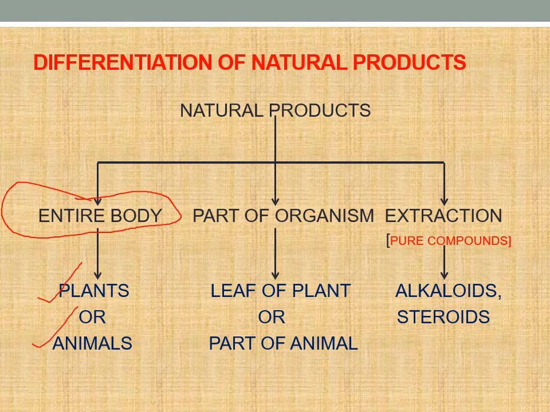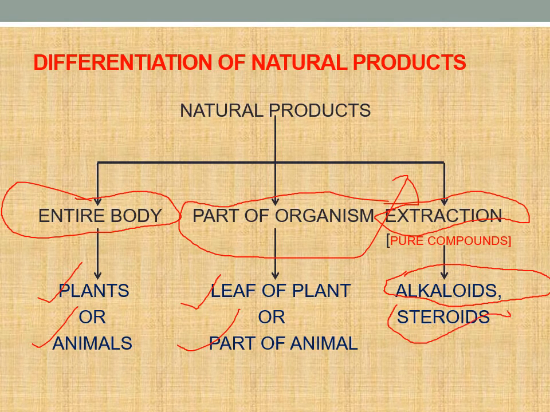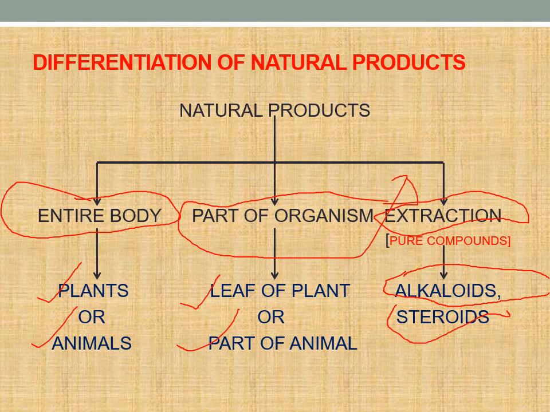And if we consider only the parts rather than the entire body, then the leaf of a plant or any organ of an animal. And if we come to the extraction, that is what products we get from that, either pure, as most of the pure products are used for our anthropogenic activities, like alkaloids, steroids, which are financially as well as manufacturing units.